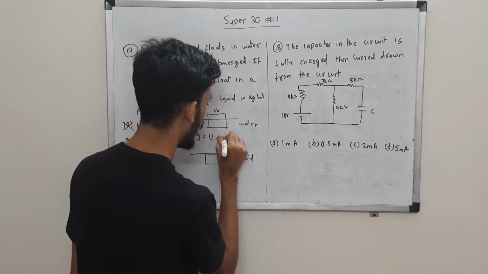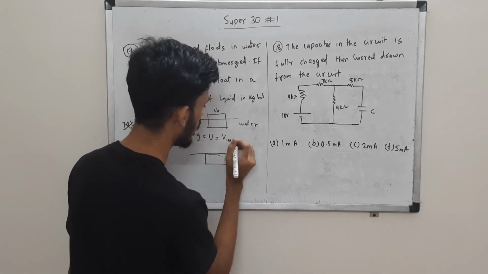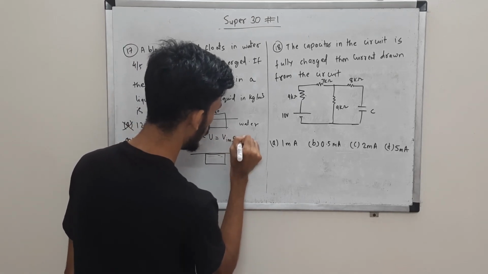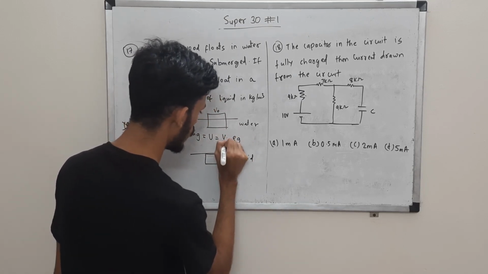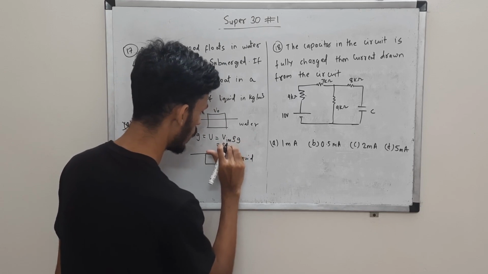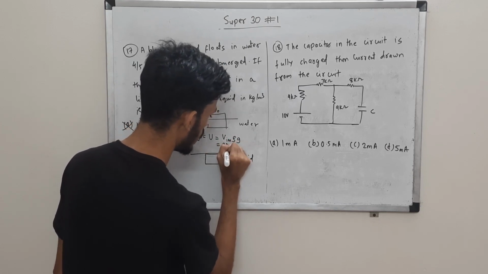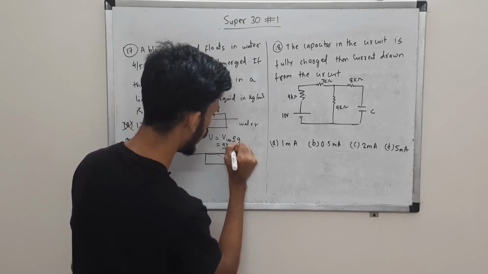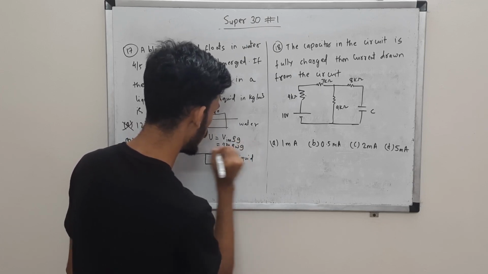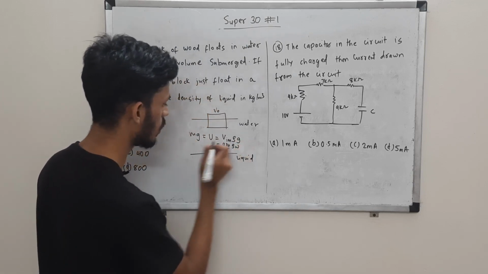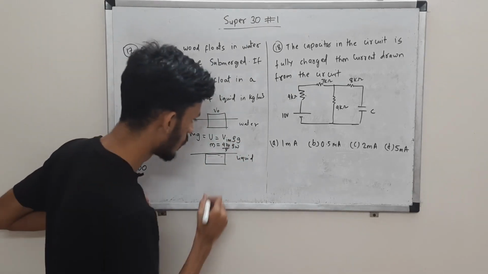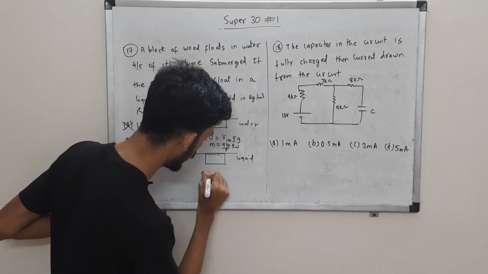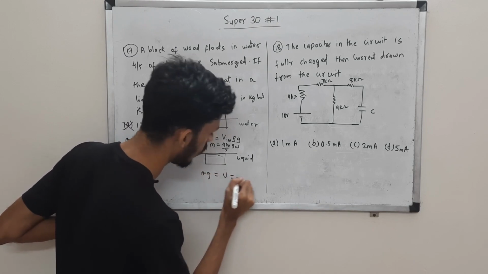Upthrust is given as V immersed, the volume which is immersed inside, times rho of the liquid times g, right? So V immersed is 4 V0 by 5, that is the immersed volume, times rho of water, and g, right? We can actually cancel g on both sides, so we'll get mass as this, the mass of the block. Okay, so similarly we can say mg is equal to upthrust is equal to volume immersed.